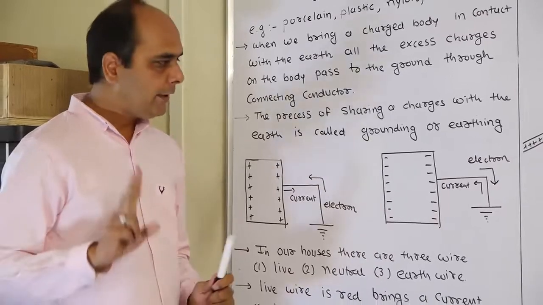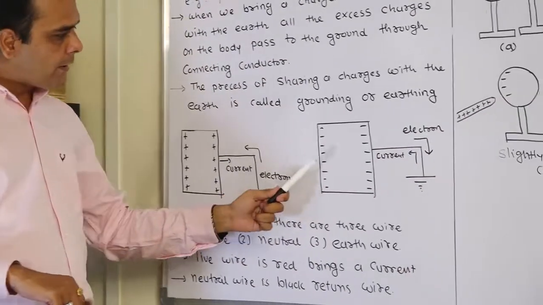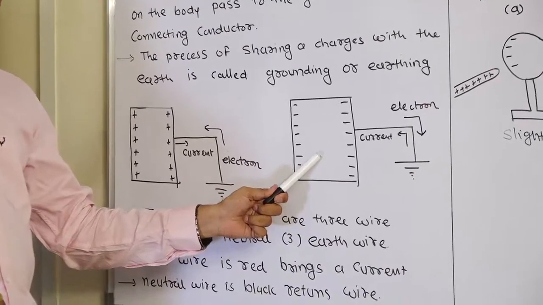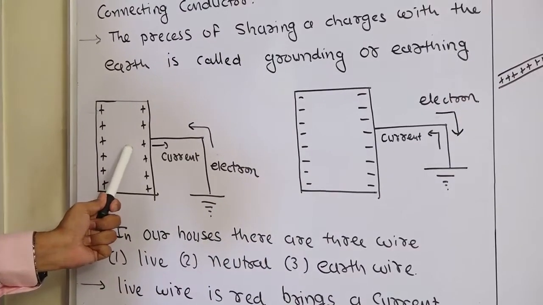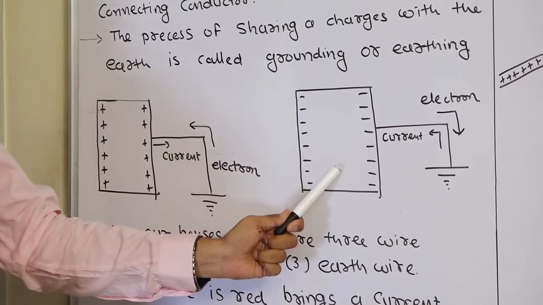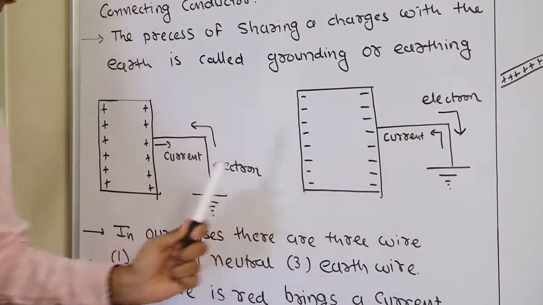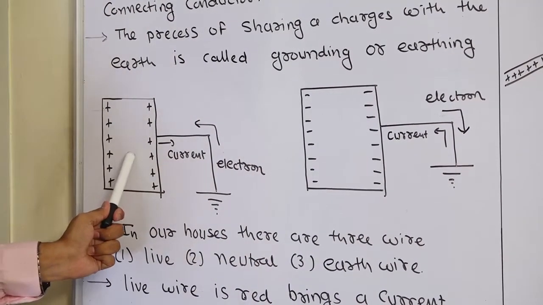There are two metal plates. The first metal plate is positively charged, and the second plate is negatively charged. The first plate is connected with the earth by this conducting wire. The second plate is also connected with the earth by this conducting wire.